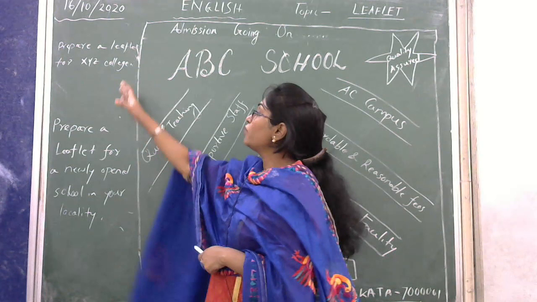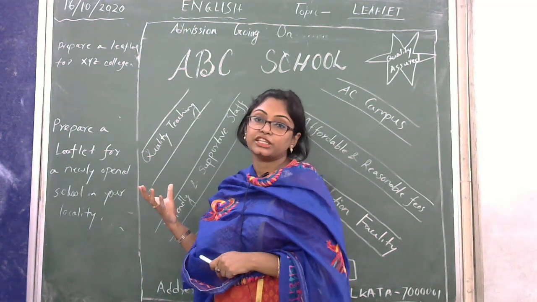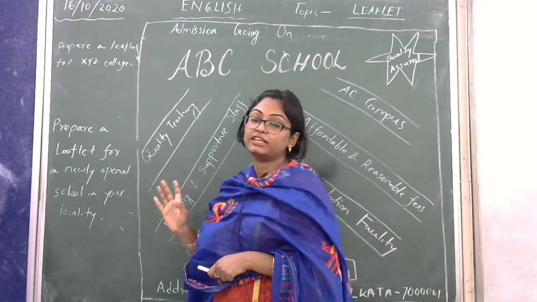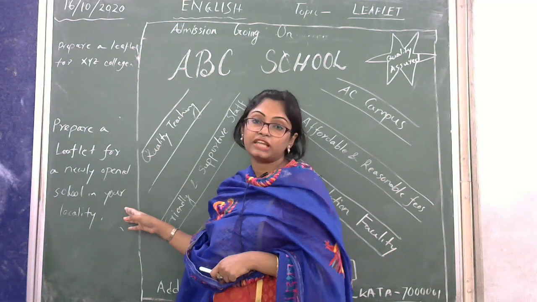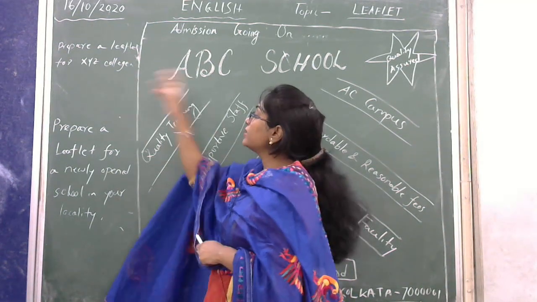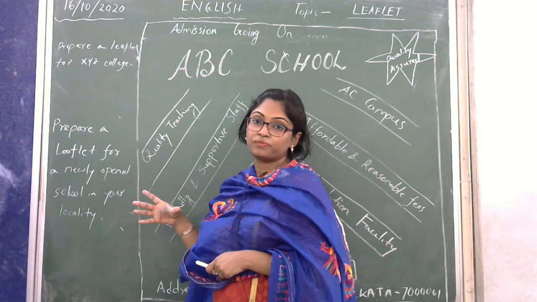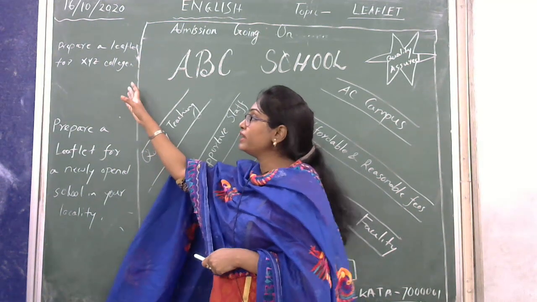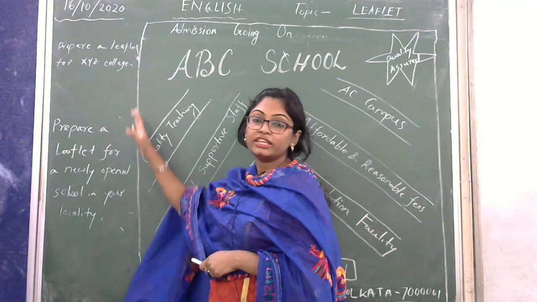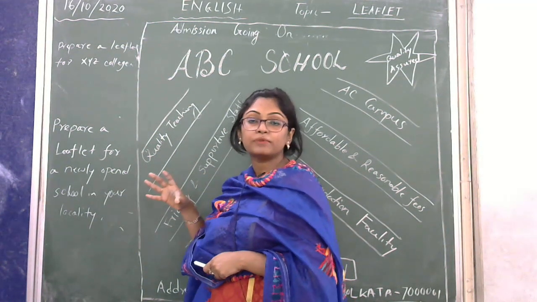Next one, for this college, the scholarship system is mandatory. For the school, the scholarship system is not that much mandatory. In that case, you can write "smart class" for the school. And here you can write down the scholarship up to this. Okay. So obviously when you are writing the leaflet for the college and when you are preparing a leaflet for the school, there should be some difference.